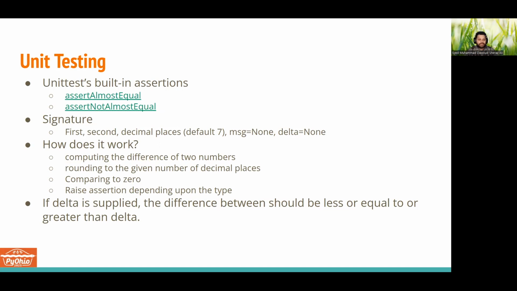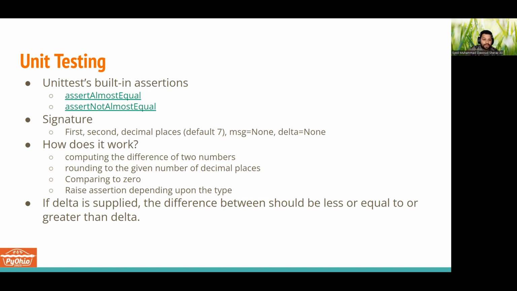The idea is that it will take the difference of those two numbers, round off to the decimal places that we provided, compare that value to 0 and raise an assertion based upon the assertion that we have in code. Like if we're checking if the values are almost equal, and if they're not, raise that, and vice versa. And if we don't want to check against 0 but against some other value, we can also provide delta there as well.